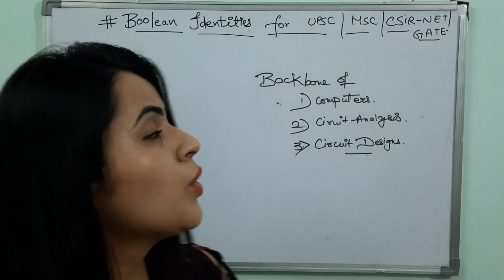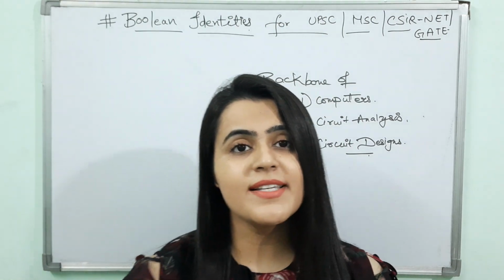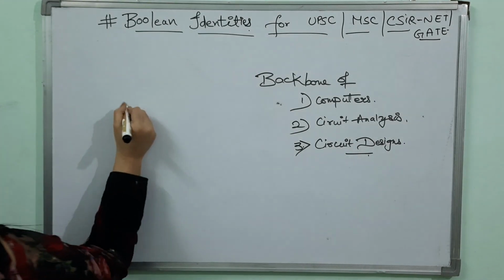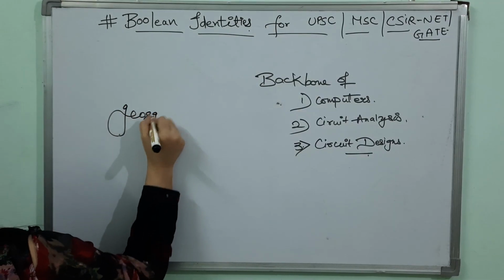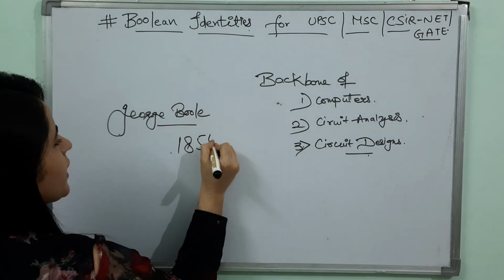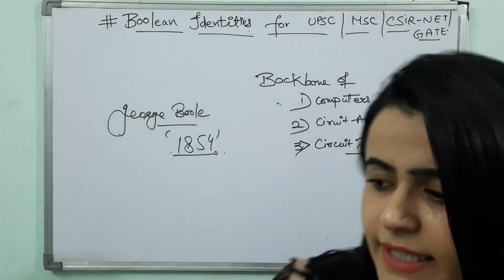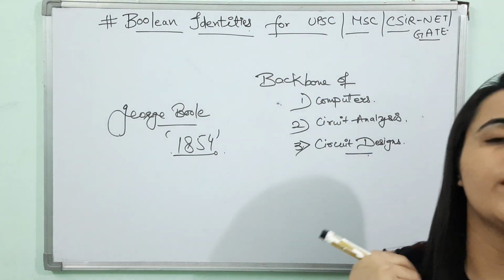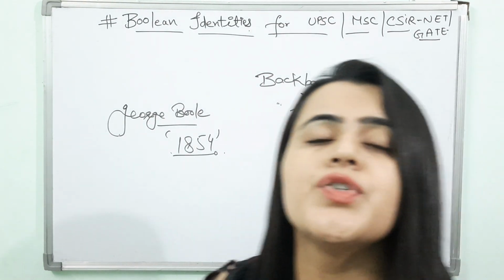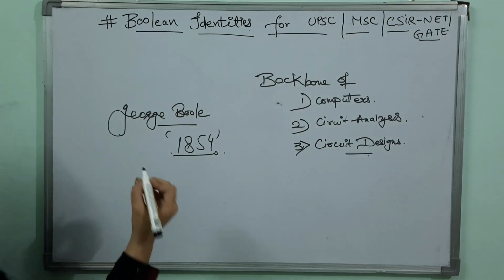So now, who discovered Boolean identities? Who discovered Boolean algebra? It was invented by George Boole. And when? In 1854. So basically, Boolean algebra was invented as a two-state algebra to solve problems.